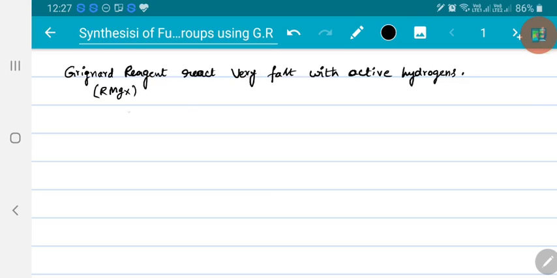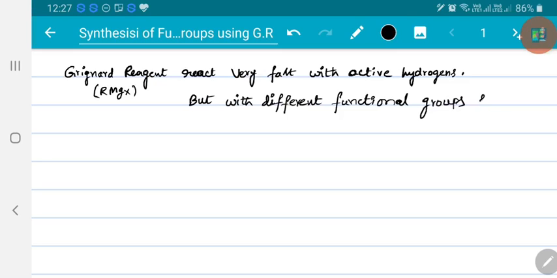But with different functional groups, they follow a reactivity order.